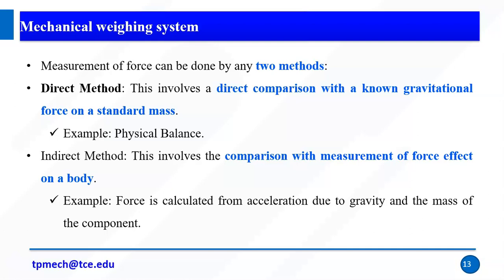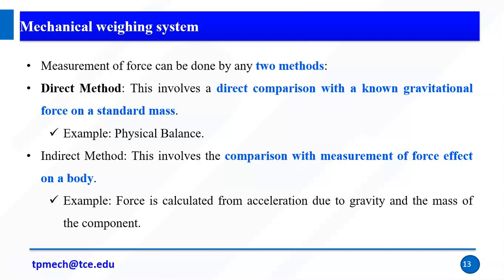For example, I have an object. I want to measure vertical force. If I'm measuring the weight of the object, I can say it's a force, the vertical force. So I measure the weight directly, and from the weight I can say my force. It's a direct method. Indirect method means this involves a comparison with measurement of force effect on your body, right?